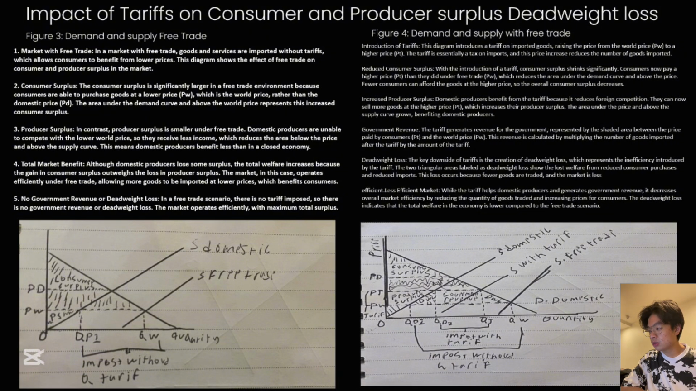Without tariffs, consumers enjoy lower prices and more goods, but when tariffs are added, prices go up. Consumers need to pay more and the surplus also decreases. However, domestic producers also benefit because their goods are more competitive. But still, overall, there is still deadweight loss because fewer goods are traded and consumers have less choice.